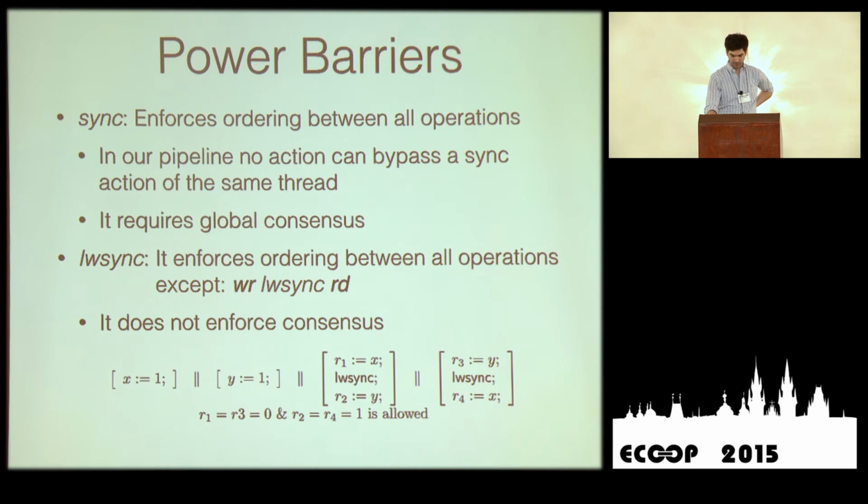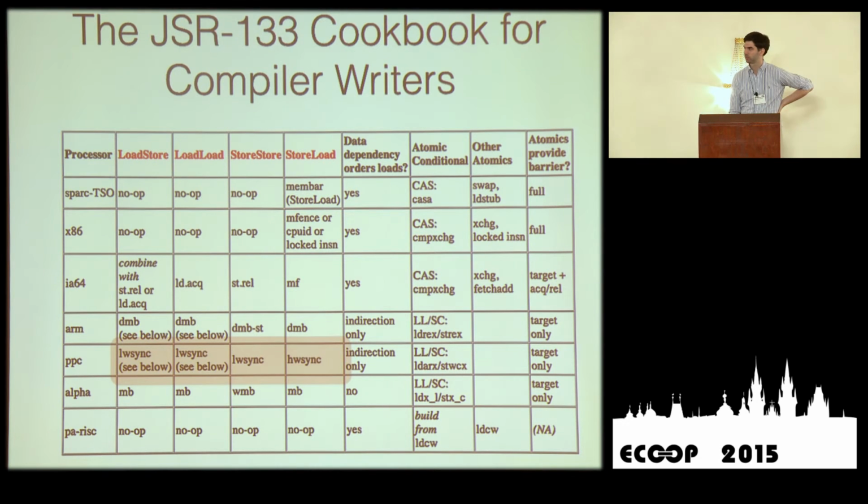So you can perhaps see the problem now because it's marked. The thing is that the recommendation of the cookbook for implementing volatile loads imposes a load-load barrier. But if you look at this column, the load-load barrier only implements an lwsync, a lightweight sync. Okay, so which means that the example that I just showed you can actually happen. And so that's a bug.